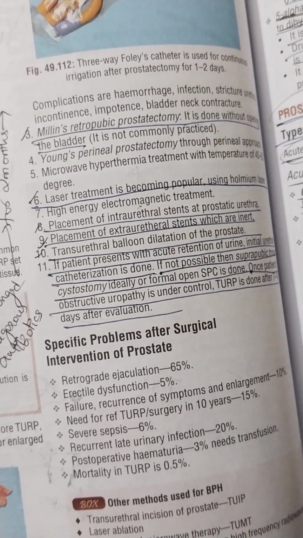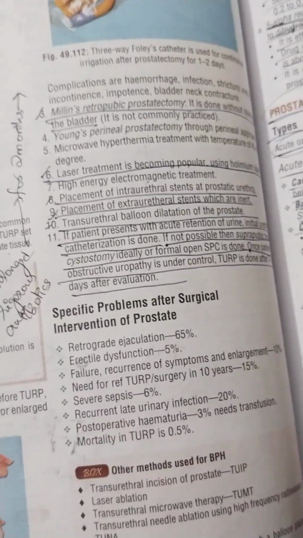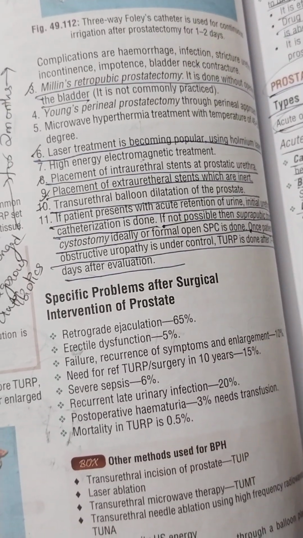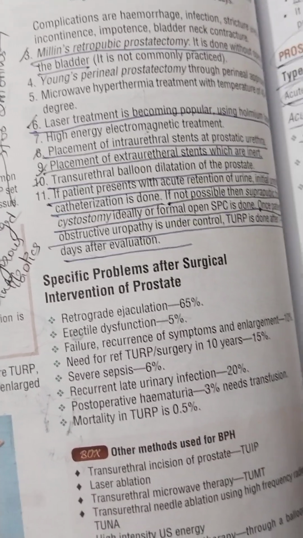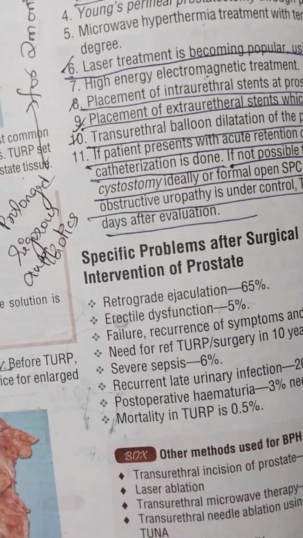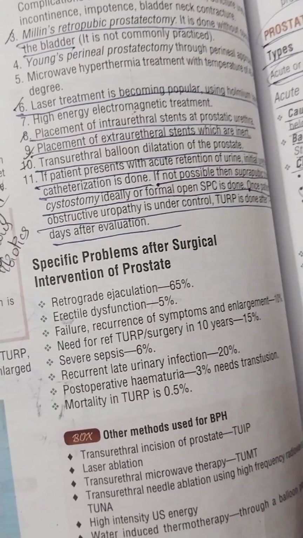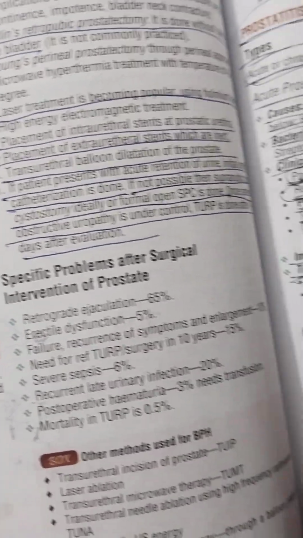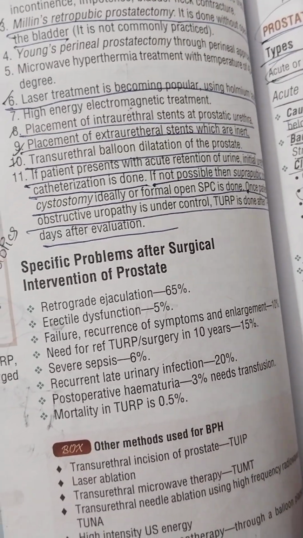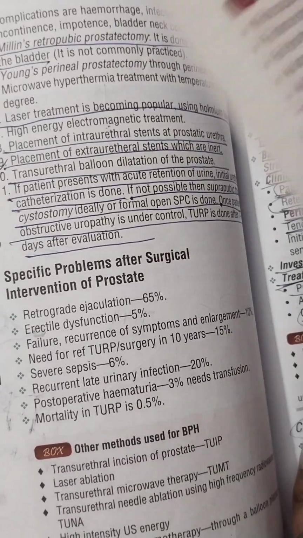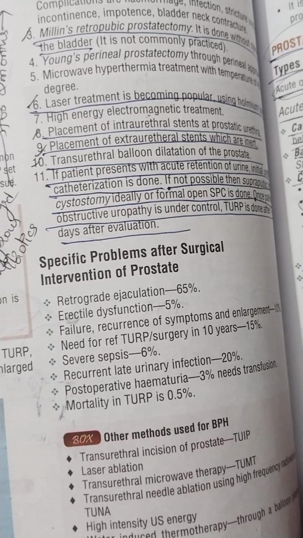The specific problems are retrograde ejaculation, erectile dysfunction, failure, recurrence of symptoms, and enlargement. Need for repeat TURP or surgery in 10 years. Severe sepsis, recurrent late urinary infection, and post-op hematuria needing transfusion of blood, and mortality in TURP is 0.5%.